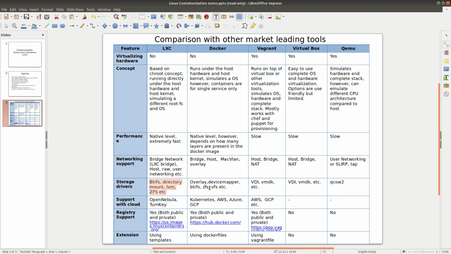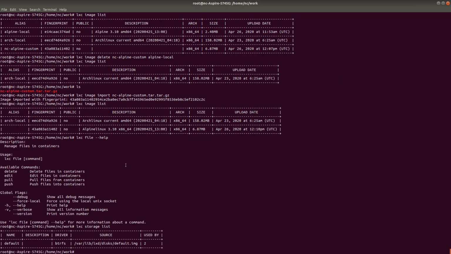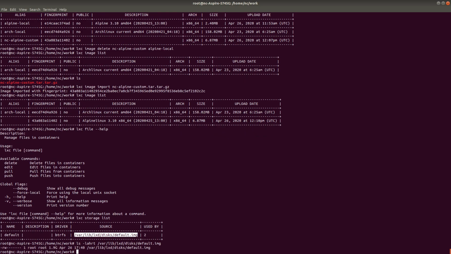But here in LXC, you can do a similar thing. That means you can use the directory or BTRFS file system. Whenever I installed LXC, I created a default storage pool, which is basically a Btrfs file system, and it is actually creating an image file. This is basically a flat file. You can see this file also. It is around 1.9 GB in size. This location, default.img, contains all the images and all the files.